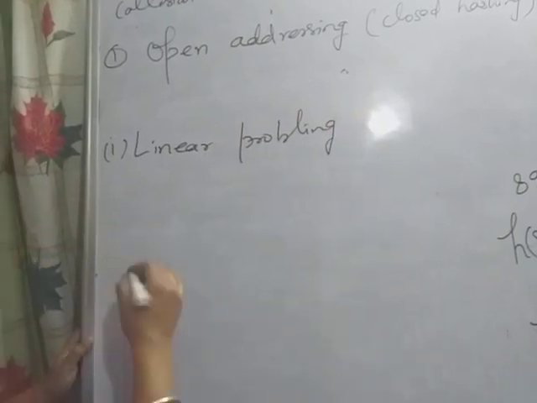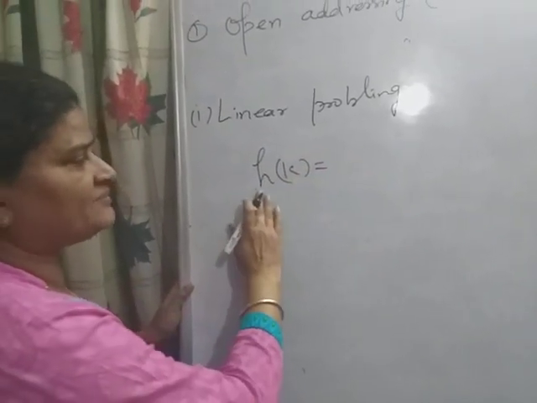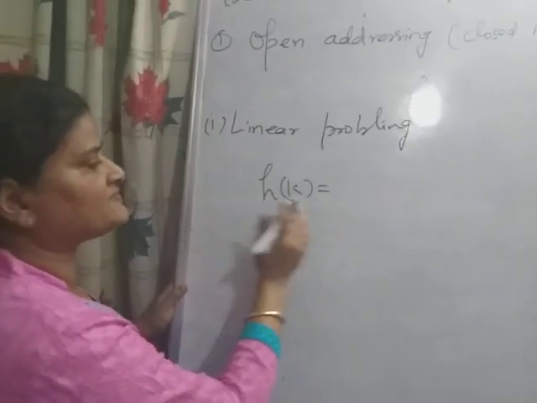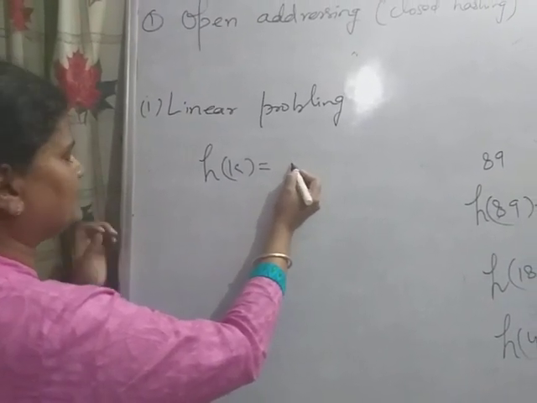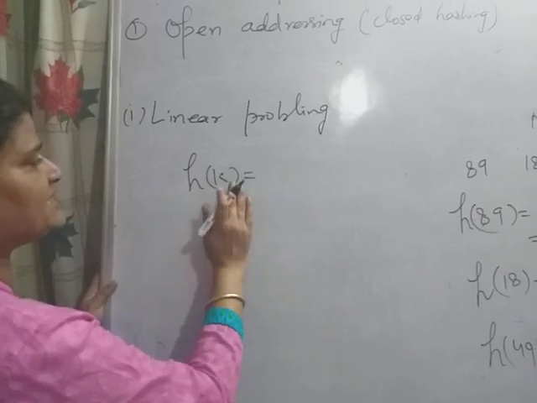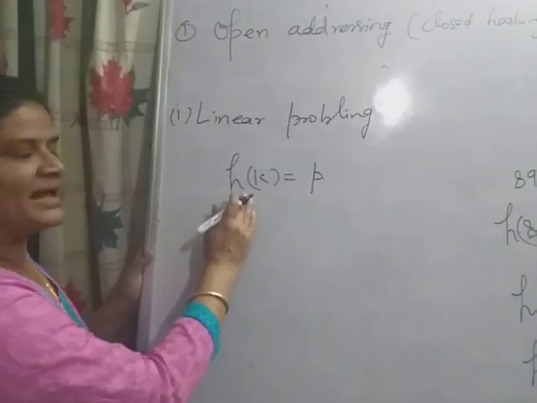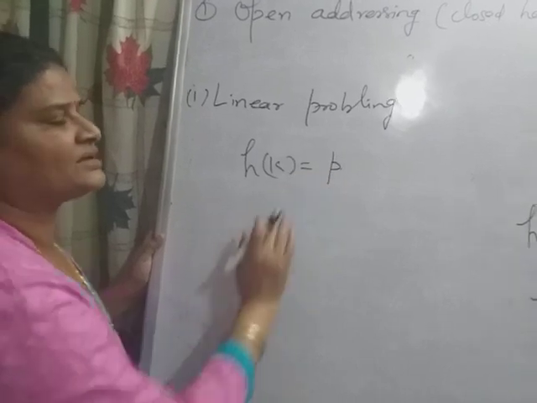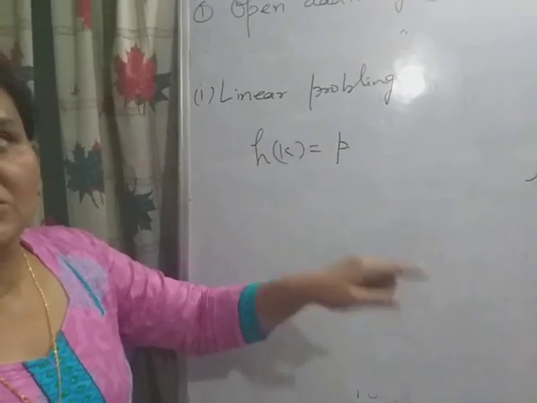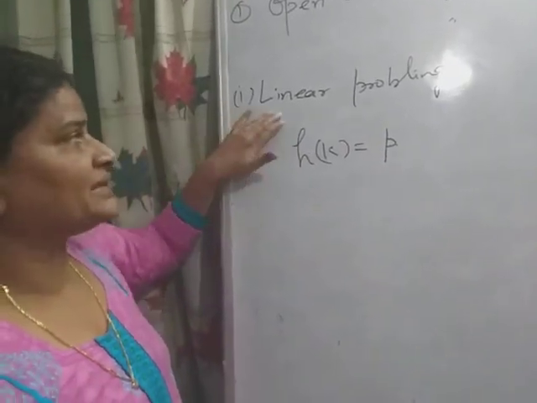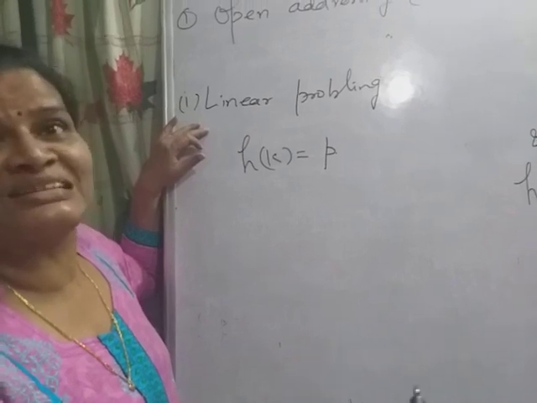Suppose, what is linear probing? When we apply the hash function H(K) to the key, it gives a location, say P. If the location P is already occupied, then in linear probing, as the name suggests, it will check linearly the next location in the table.